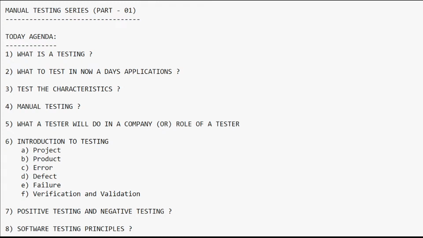Yeah, now it's clear. So now I am going to tell what exactly a project means. Okay, a project means, yes, exactly, Harikrishna told the correct answer. I am really appreciating your participation on this question.